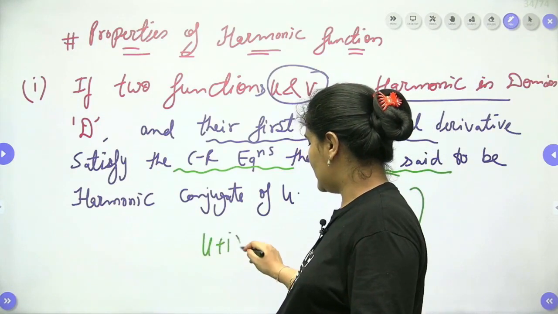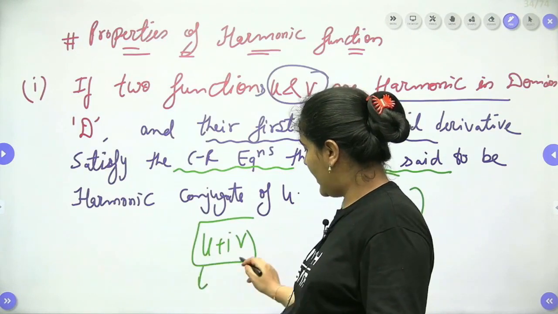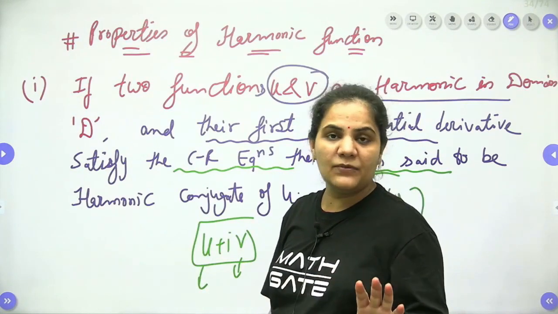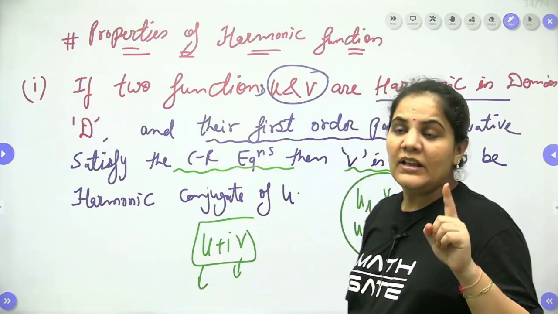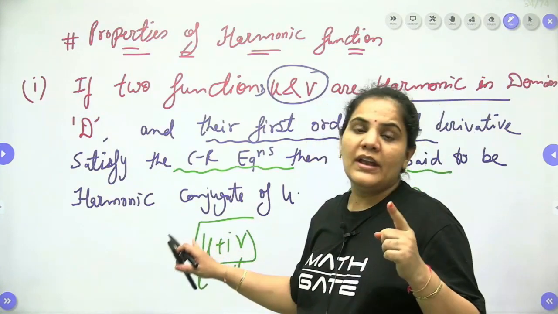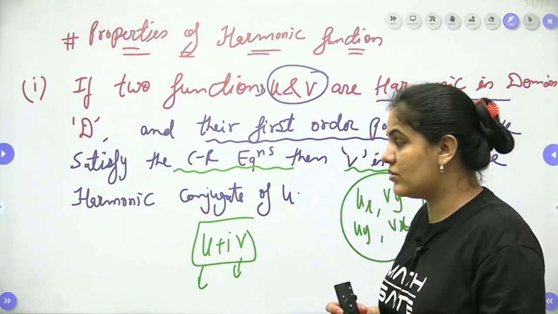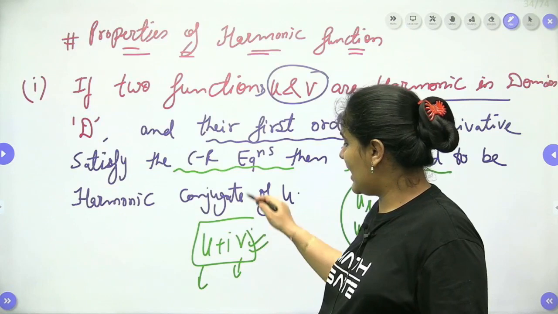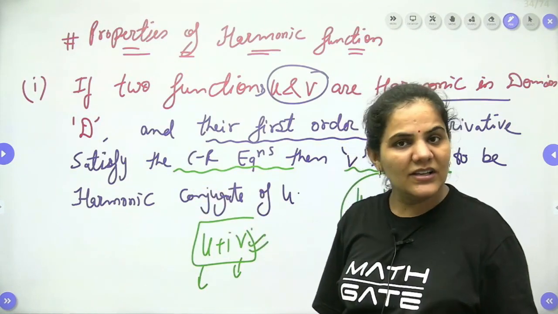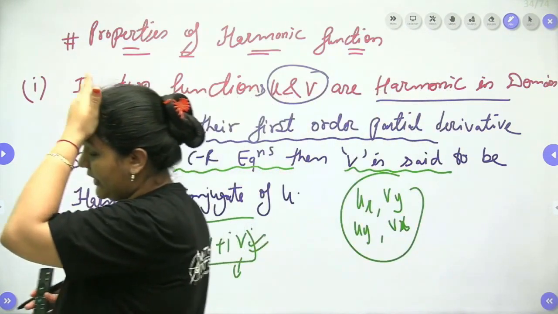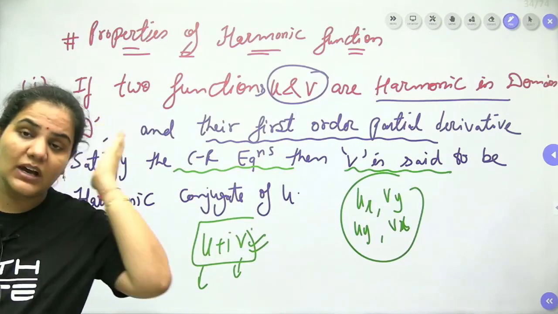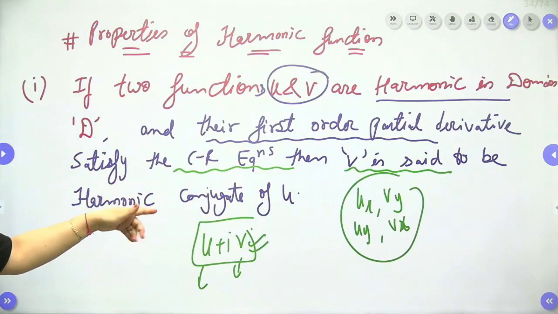So we are having the function u plus iota v. If u and v both are harmonic functions, first it should be harmonic, and then if u and v are analytic also, then you will say v is a harmonic conjugate of u. Is it clear, guys? So whenever the question is talking about the harmonic conjugate, you can approach directly: v is a harmonic conjugate of u. Okay, and there is one more property. Let me write it down here.